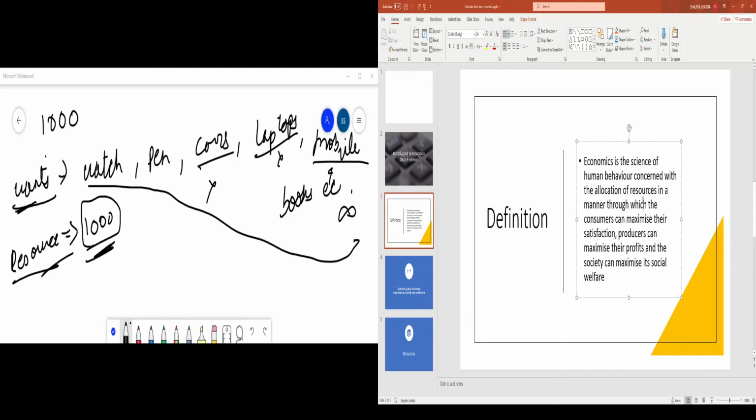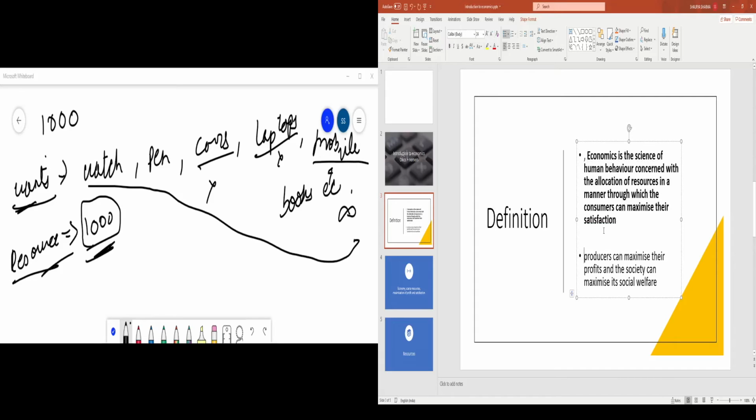So that is what it's saying, that economics is the science of human behavior concerned with allocation of resources in a manner through which consumers can maximize their satisfaction. This first line, right? Ignore this part for now, right? We'll come to that later, right? For now, look at this first part. How can you maximize your satisfaction?